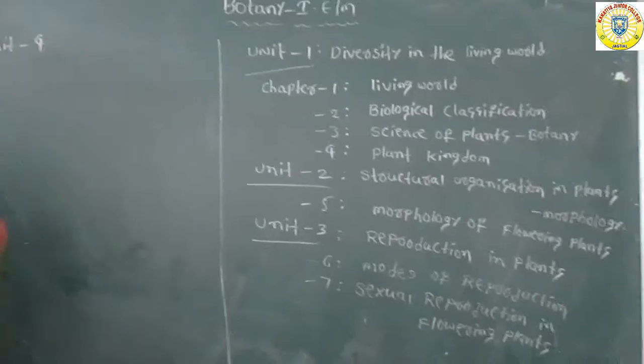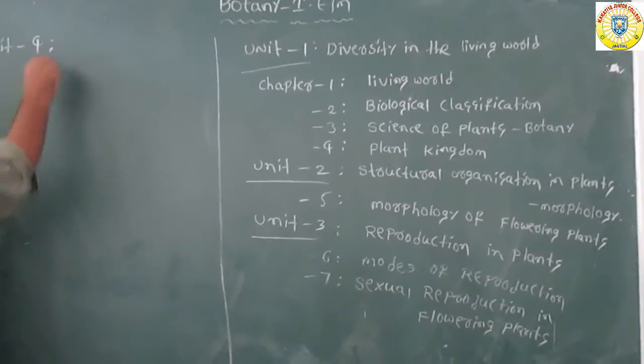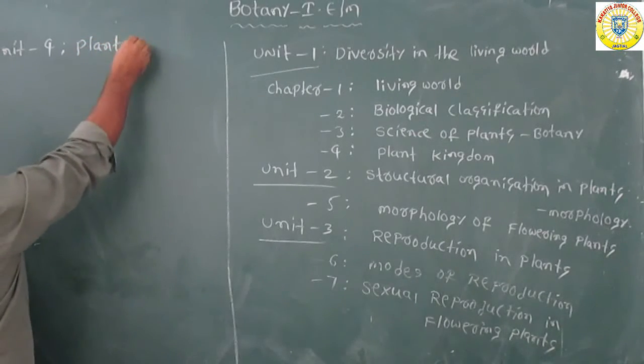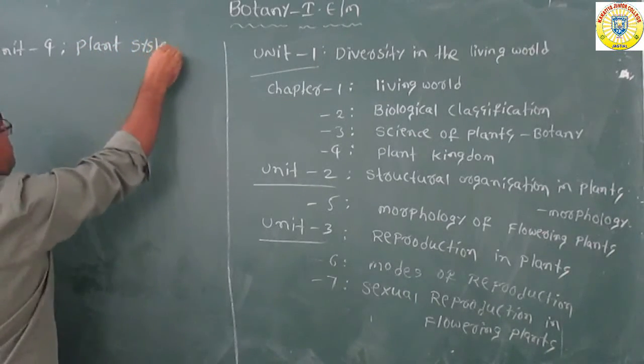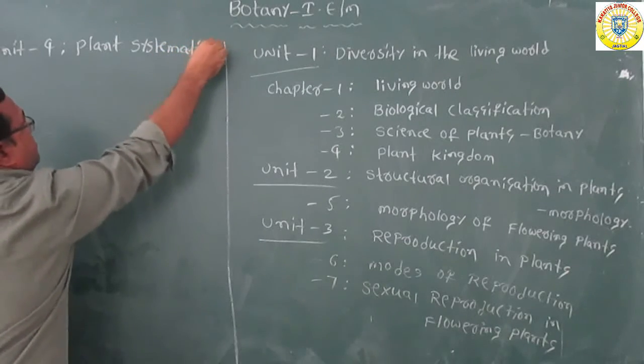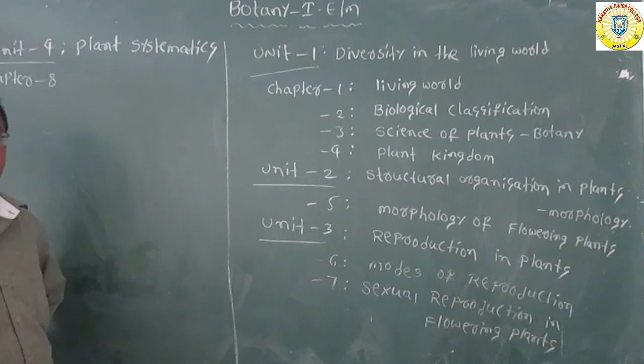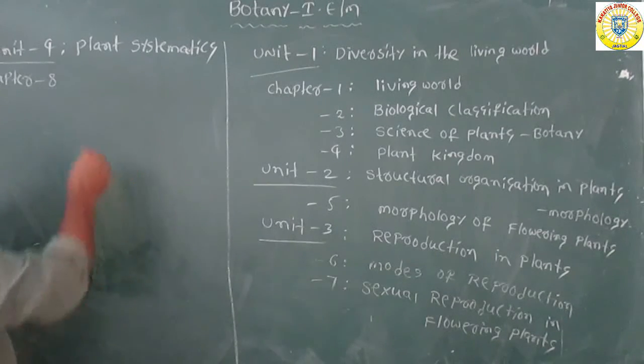Now, unit 4 is plant systematics. This 4th unit includes only one chapter, that is chapter number 8, taxonomy of angiosperms.